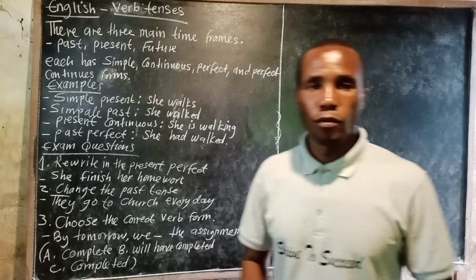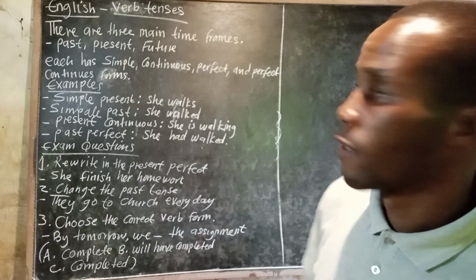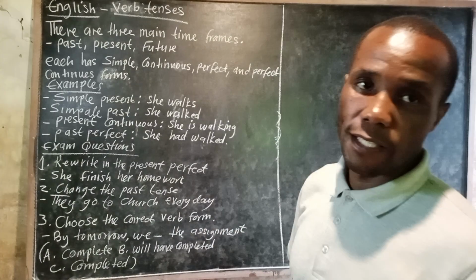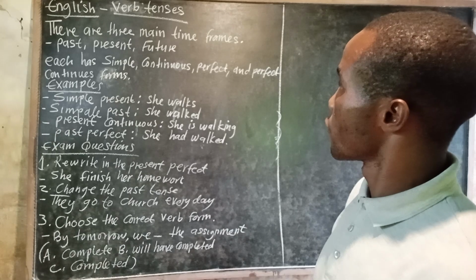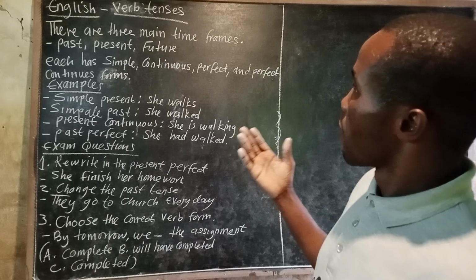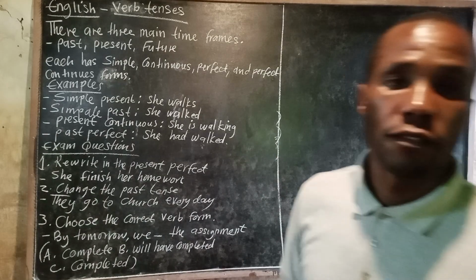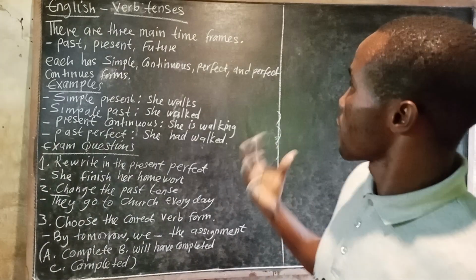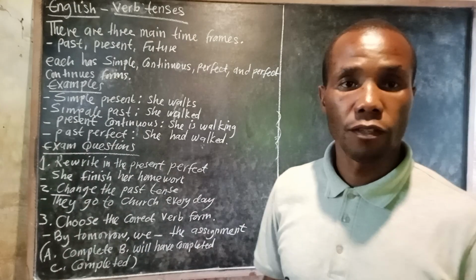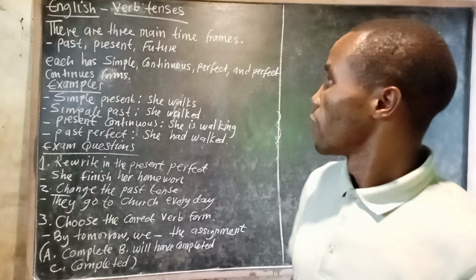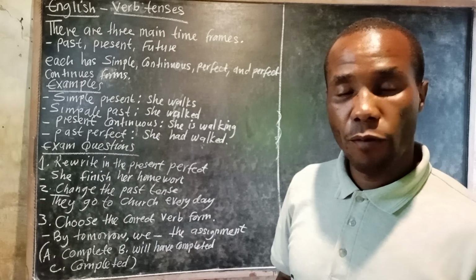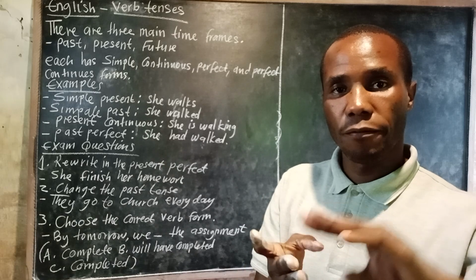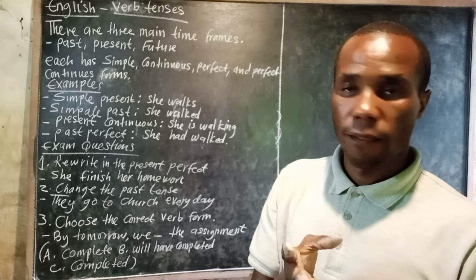Okay, welcome to this class of English. Today we are looking at verb tenses in English. There are three main time frames. So you as a learner, you must understand that there are three main time frames. We have present, then we have past, we have future. So how many? Three. Present, past, and future.